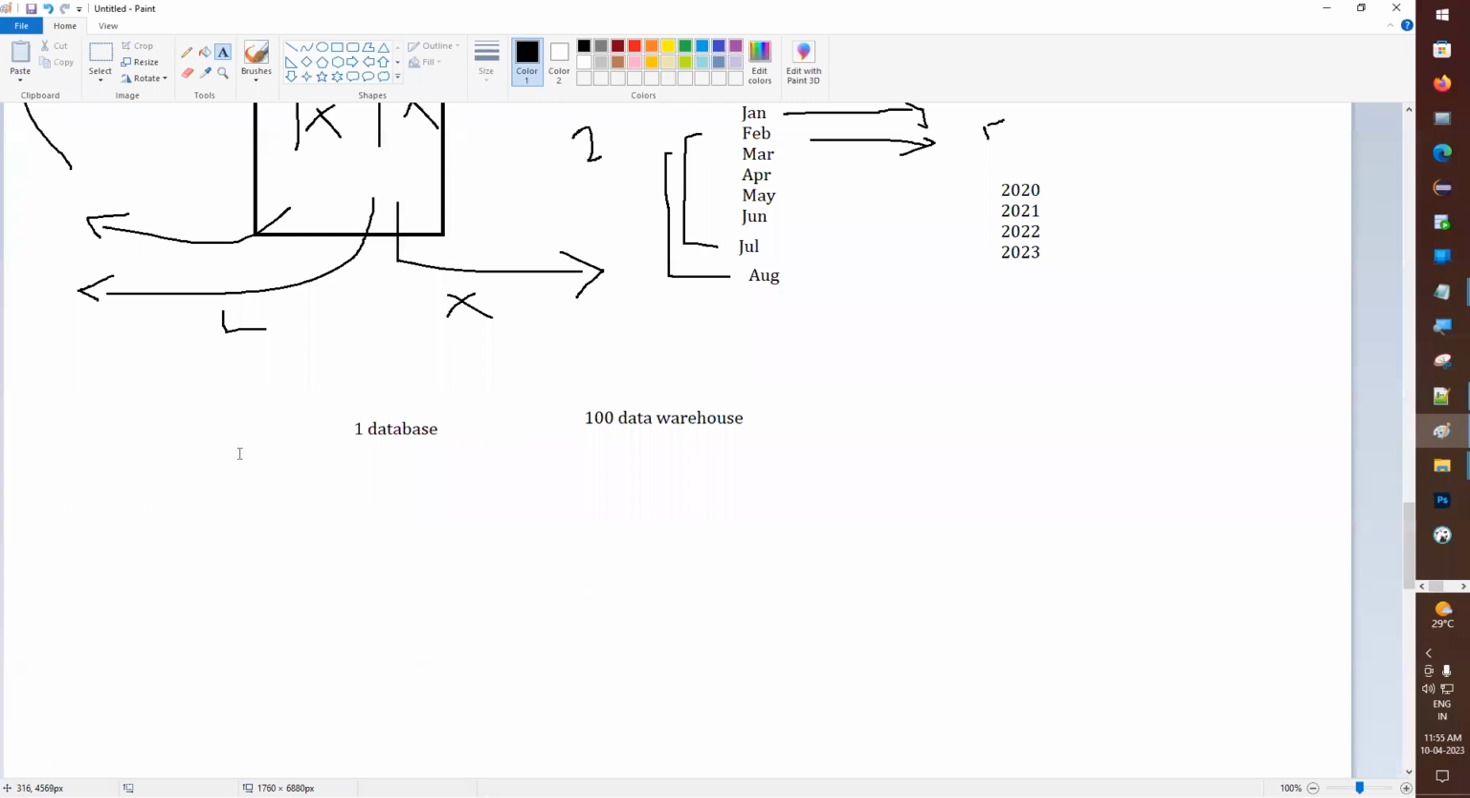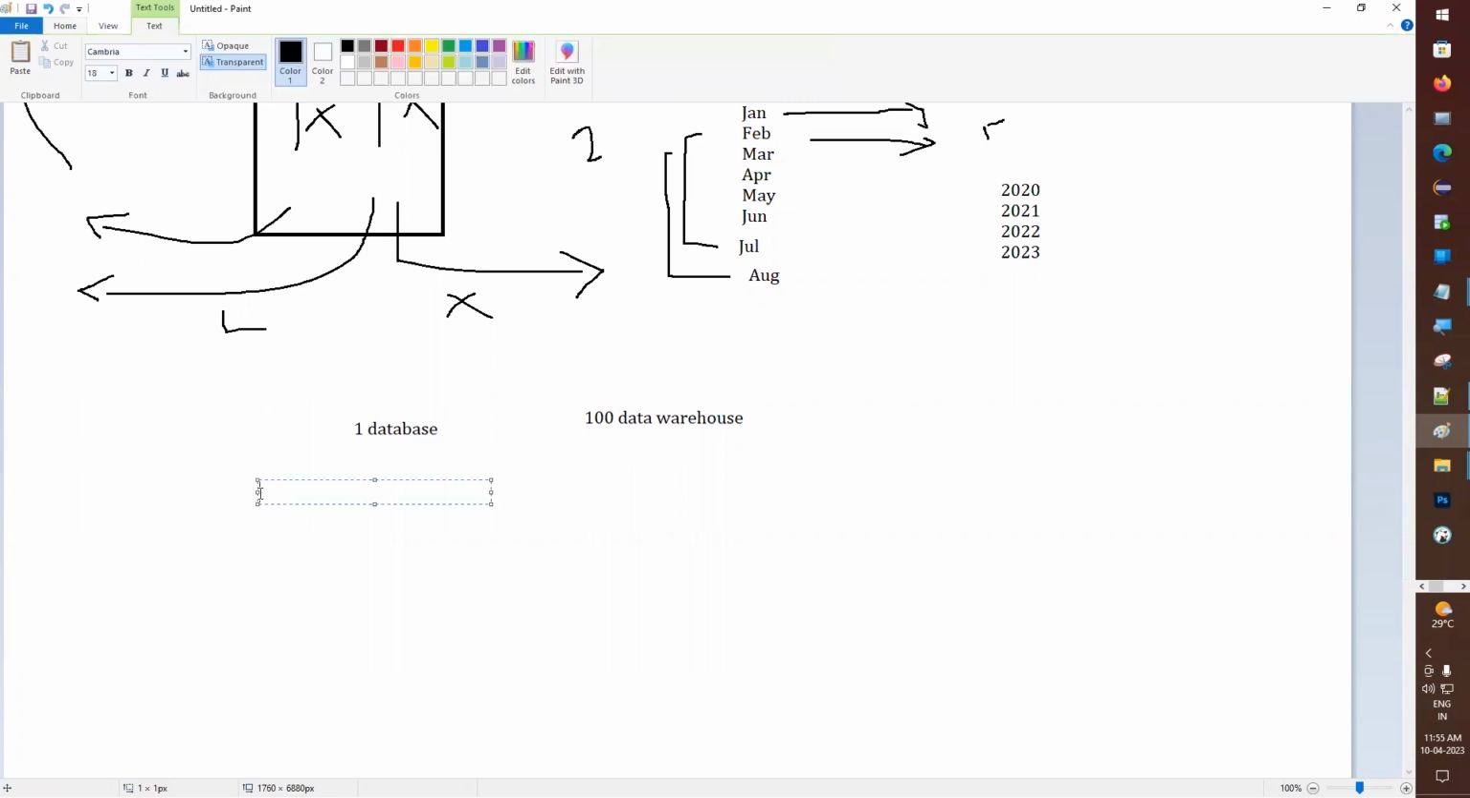Okay, now we have to understand the generations of data warehouses we have, which means a database or data warehouse, both are the same. So what are the generations? The first generation of the data warehouse is Oracle. These are the ones who released the first generation. So Oracle or Microsoft SQL, which means SQL Server. They are the ones who released the first generation.